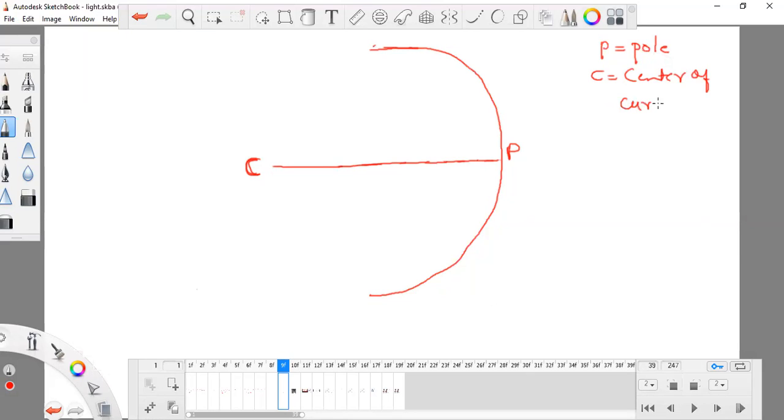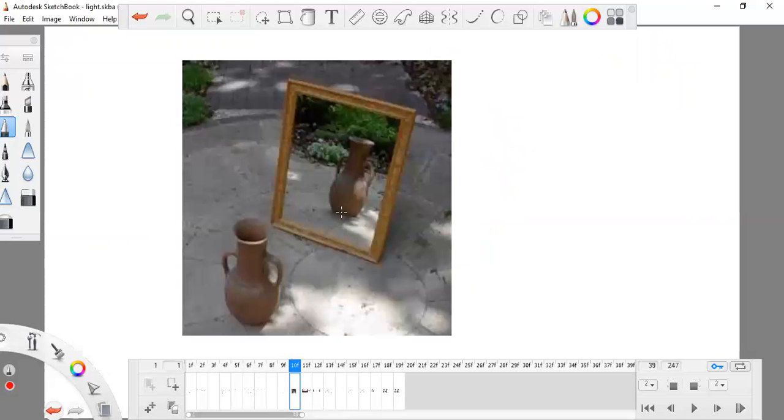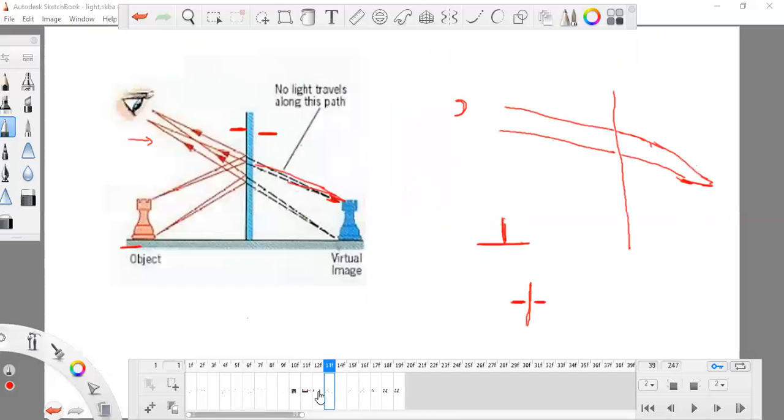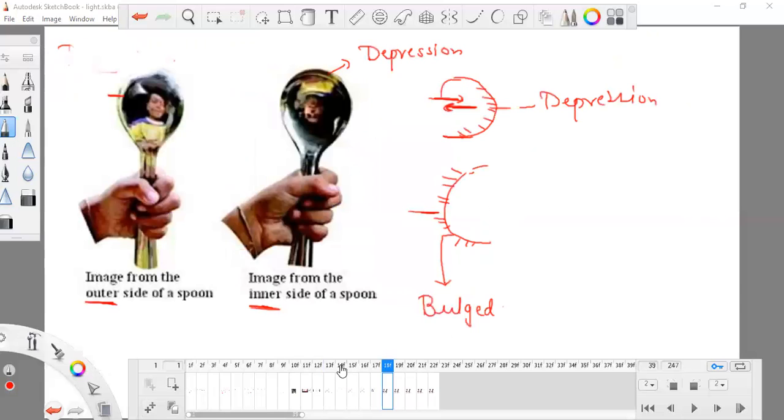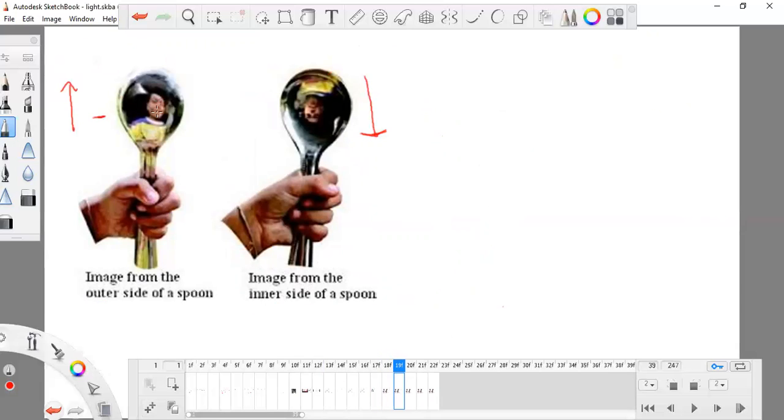What is the meaning of curvature? We are studying spherical mirrors. This is a plane mirror, and we are studying this one, the concave mirror. Remember that if I take this side like this, this is the full mirror. But right now we are drawing half of it. So this is the center of curvature.